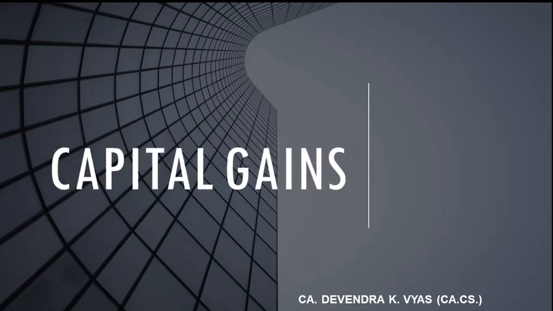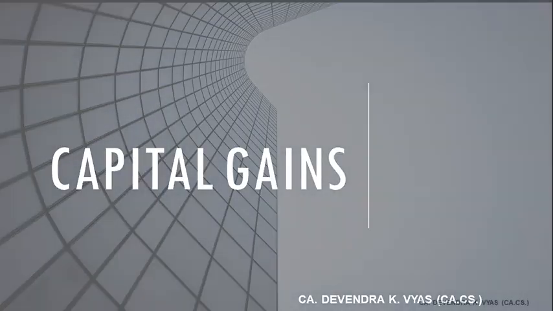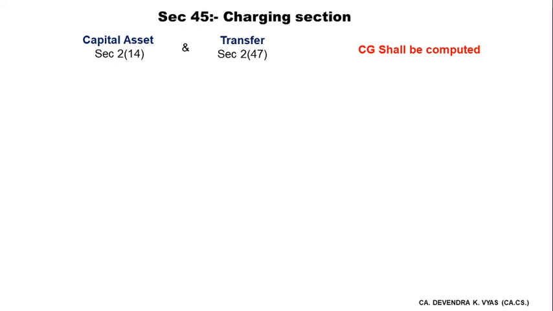Hello friends, today we are going to discuss the basics of capital gain in this video. Let's start with Section 45, which is the charging section of this chapter. It says there must be a capital asset and there must be a transfer of such capital asset in the previous year. If a capital asset is transferred, then we will compute the capital gain. If an asset is not a capital asset, or if a transfer is not a transfer as per the Income Tax Act, then we will not calculate capital gain.